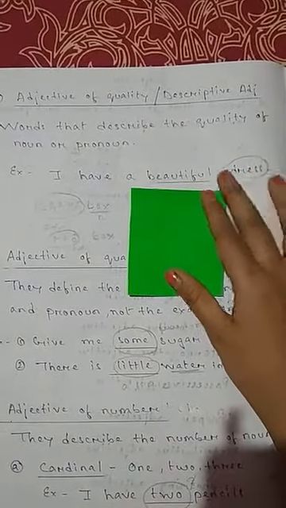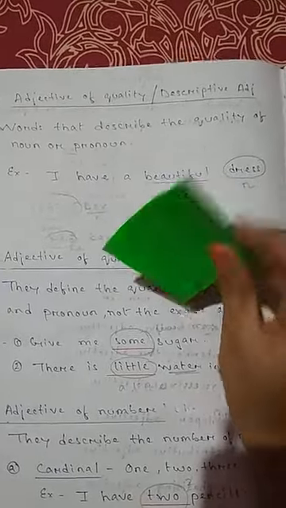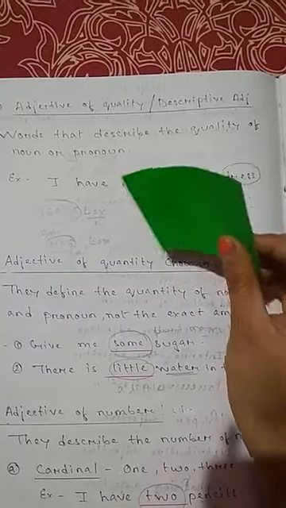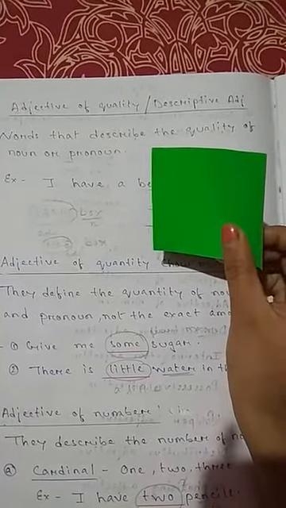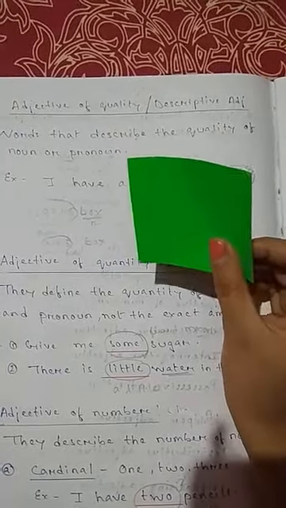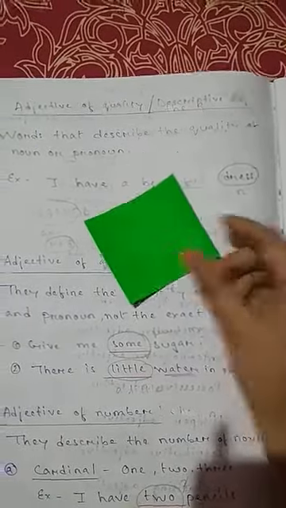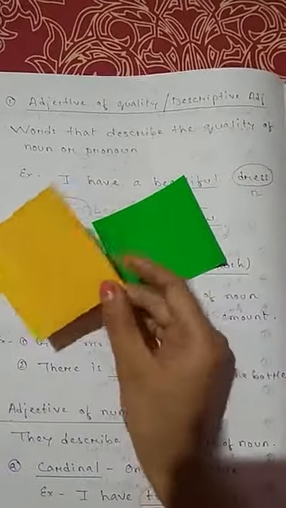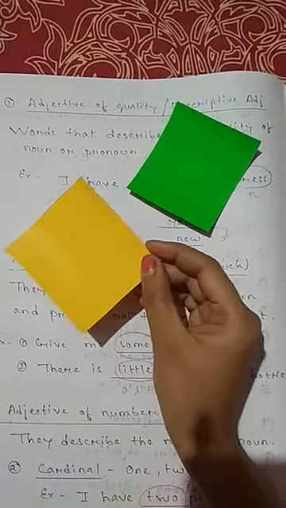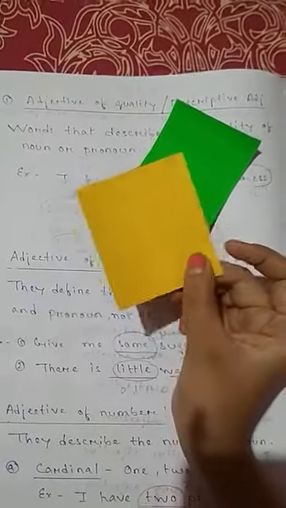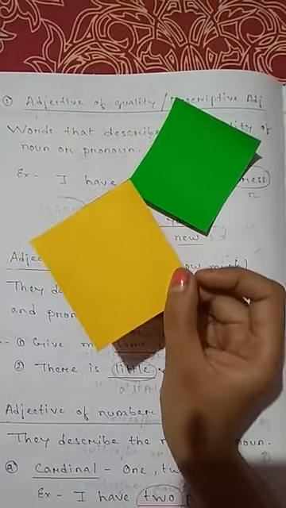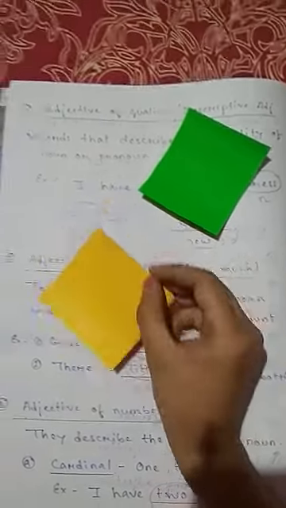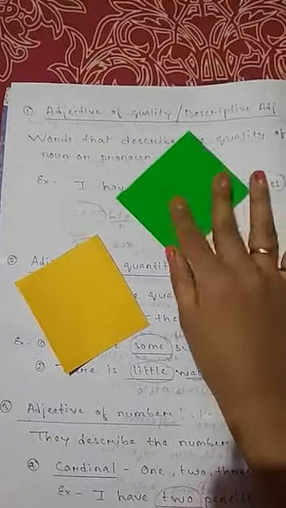So here I have a card with me. So I can say it's a green card. So card is a noun. That is the name of this object. And green is the color of the object. So green is adjective and card is noun. I have another card with me. So I'll just say this is a yellow card. So here card is again my noun and yellow is the color. Yellow is the adjective.